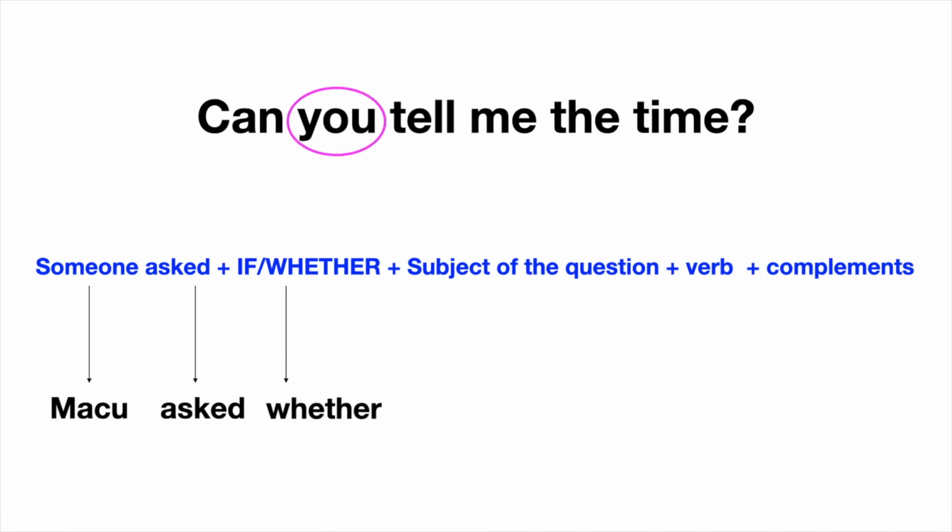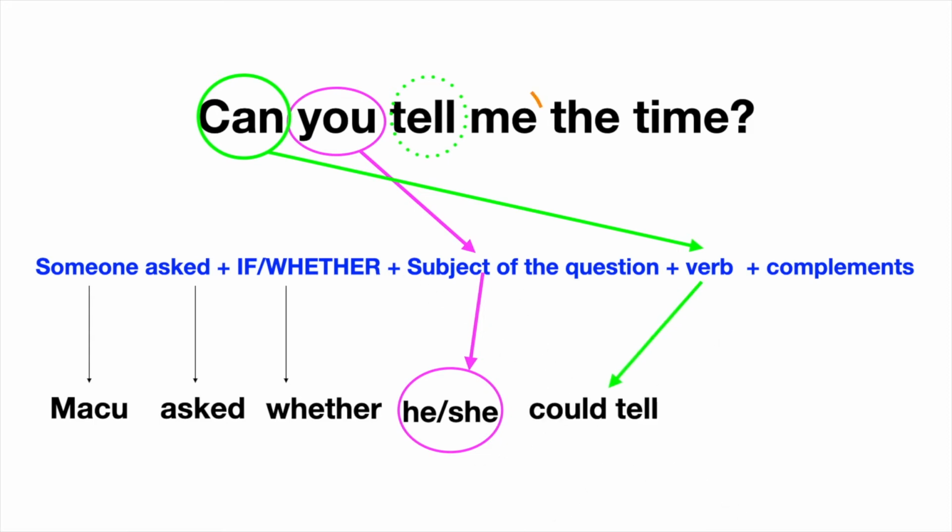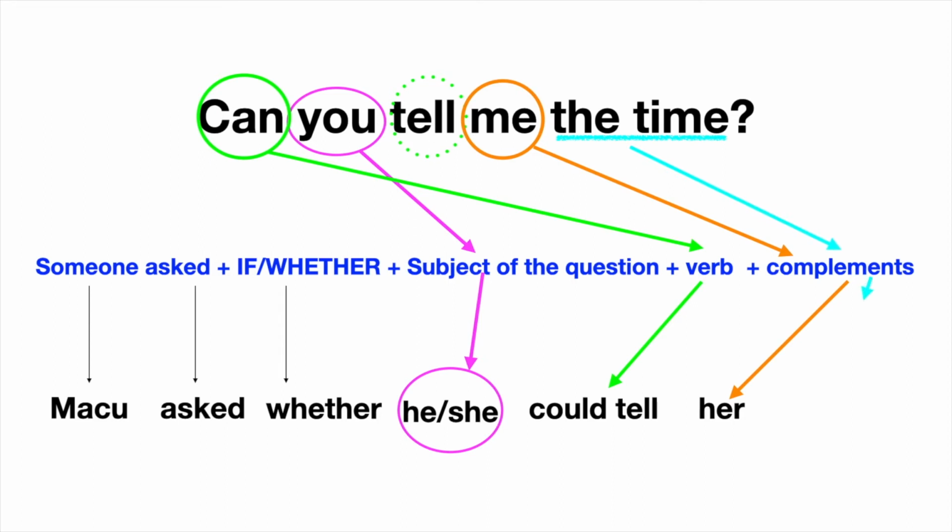Maku asked whether. The subject of the question is you and refers to the person she asked the time to. Maybe it's a he or a she. You can choose any of these two pronouns. The verb is can tell. It is in present and it must be in past in reported speech. It will be could tell. Me refers to Maku. Maku in reported speech will be her. And we have another complement that is the time. The time is not going to be changed, it remains as the time.